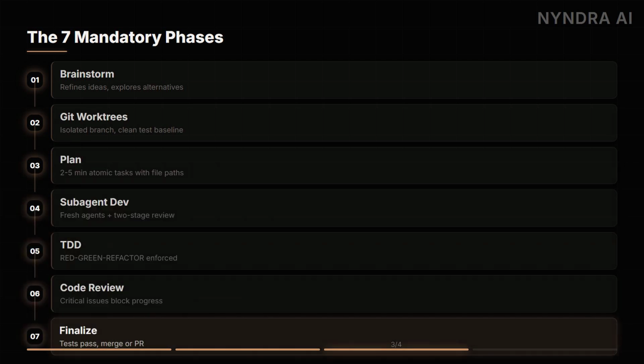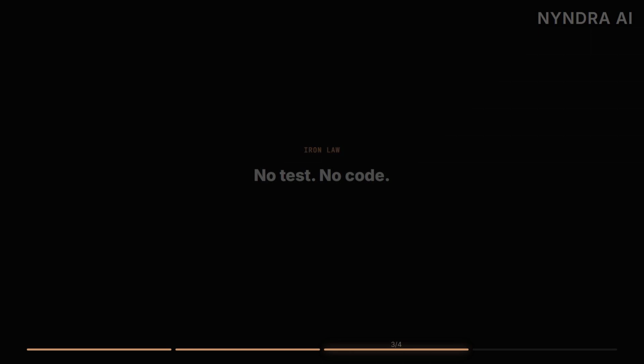I've been watching this framework evolve since Jesse Vincent published it. The Iron Law: write a failing test first. Watch it fail, write the minimum code to make it pass. Watch it pass, then commit. If Claude writes production code before a test exists, Superpowers deletes it. Not a warning, just gone.